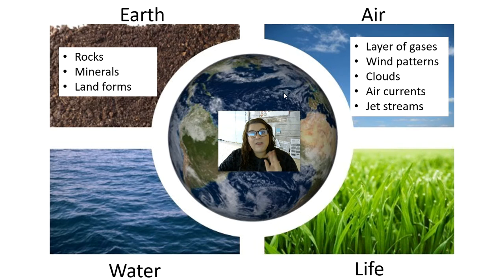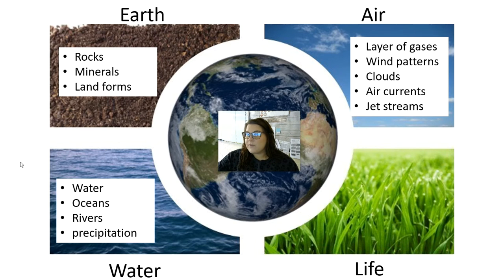You're learning all about that in science right now. Connect these two subjects together. When it comes to water, it's water. It could be oceans, it could be rivers, it could be lakes, ponds, streams, any type of water that you have in your ecosystem. It could also be precipitation. Hello, rainforest. Not only do rainforests often have rivers flowing through them, but talk about the precipitation, right?